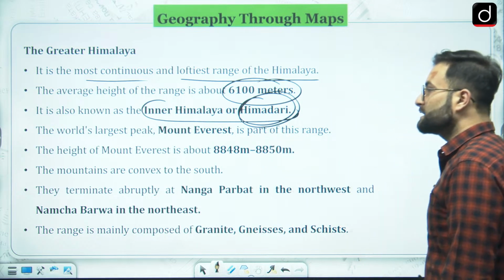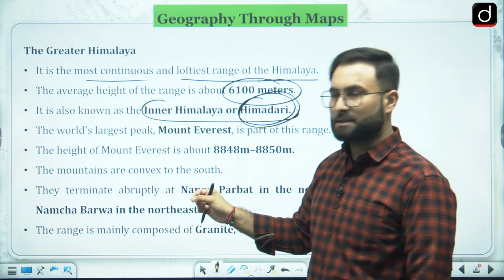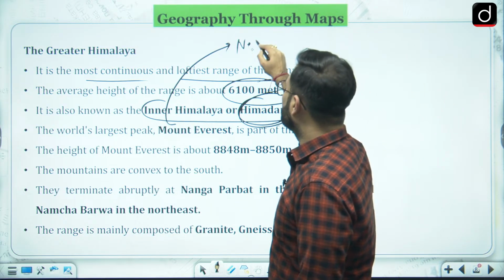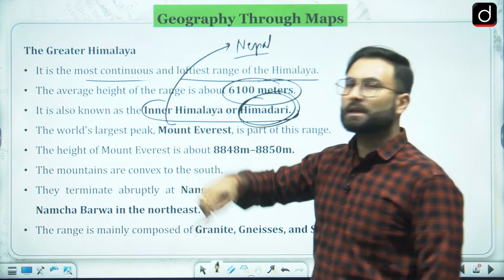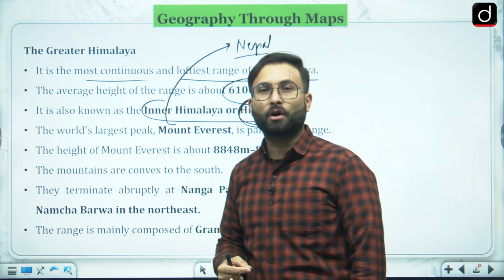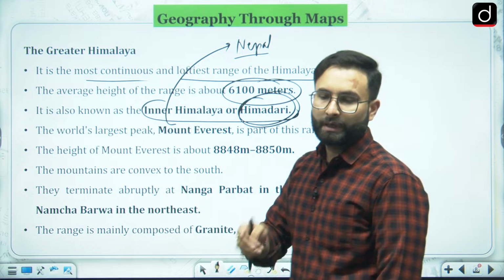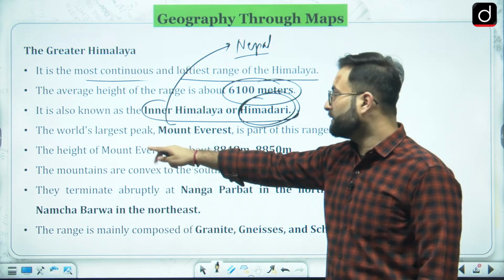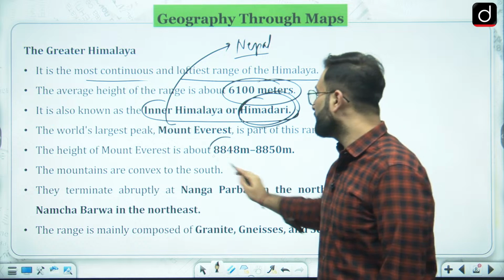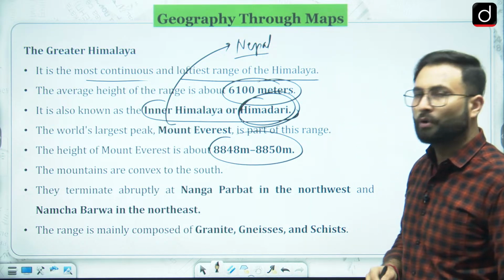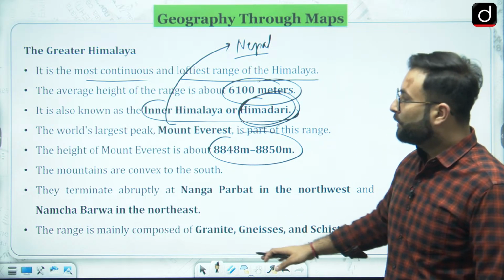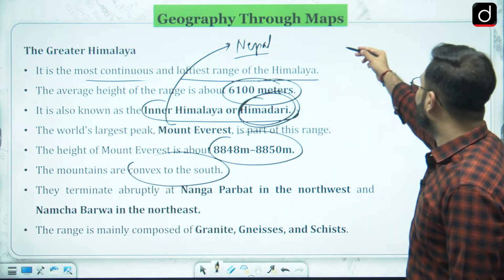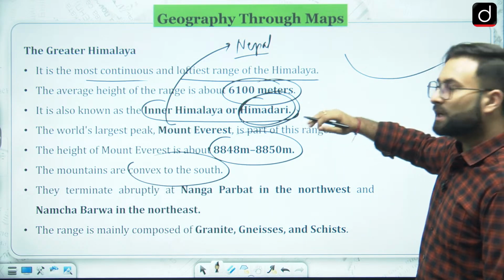The world's highest peak, Mount Everest, is there in this particular part, and you know that it is located in Nepal. Now you can tell me in the comment box India's highest peak, or the world's second highest peak, because we have already discussed that earlier. The height of Mount Everest is somewhere around 8,848 to 8,850 meters. These are convex to the south, which means they have this curve over here towards the south.